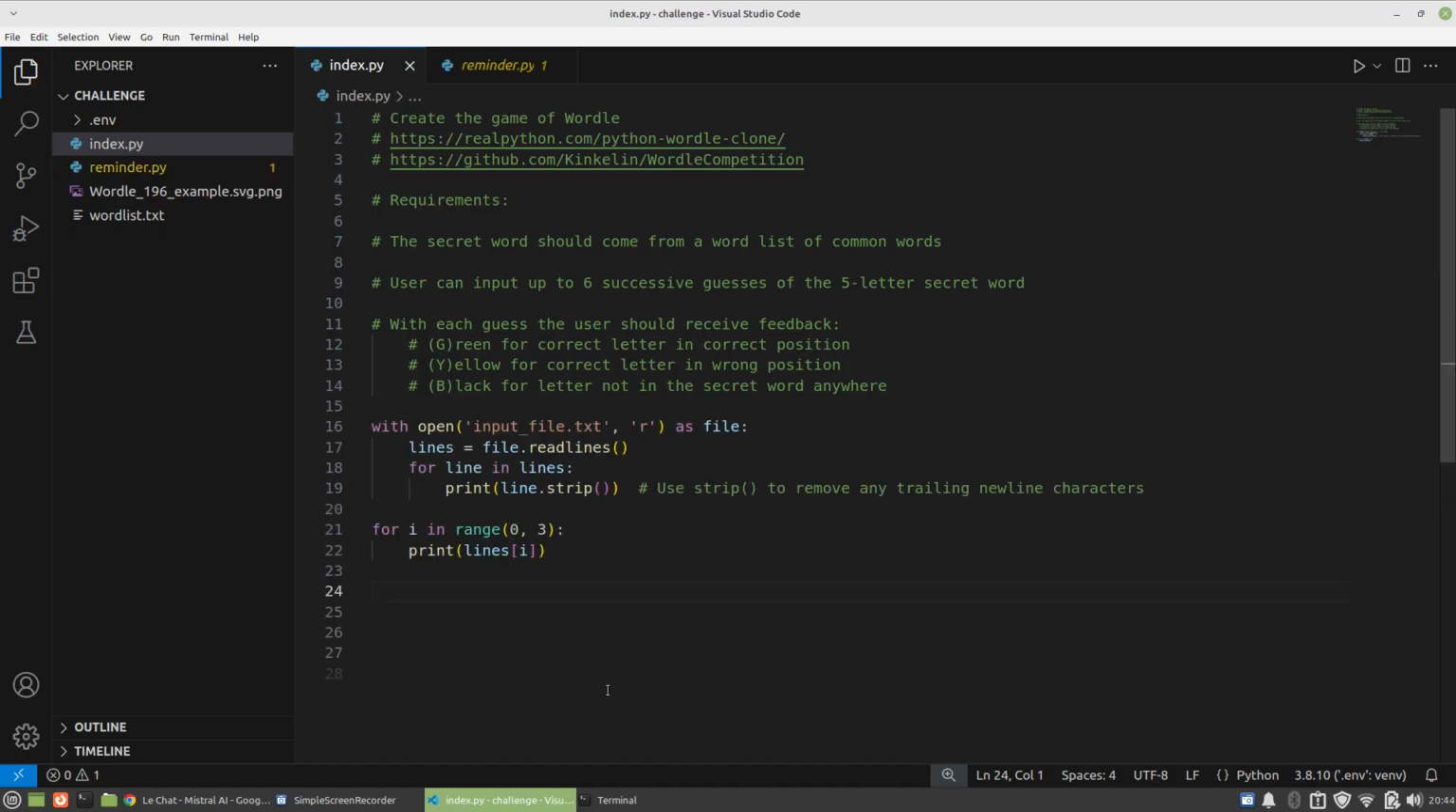Alright, so I've got an update here, and before we even get to the guesses, I'm starting with the secret word part, that we need to select a random word, the secret word to be guessed, from our word list.